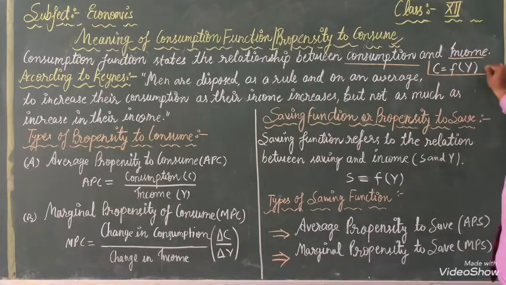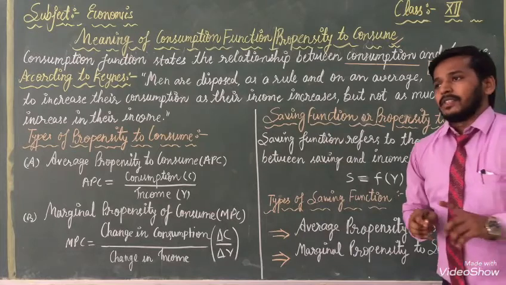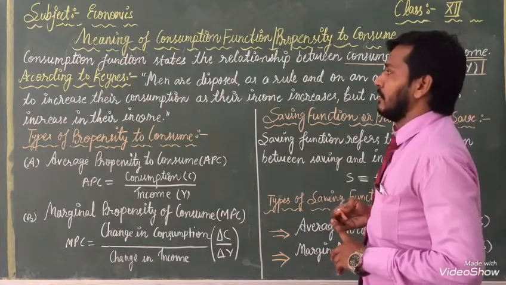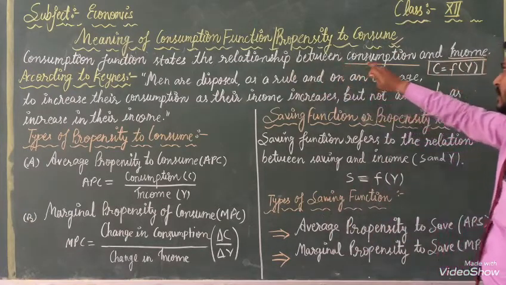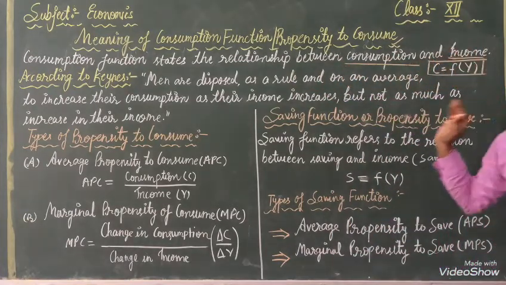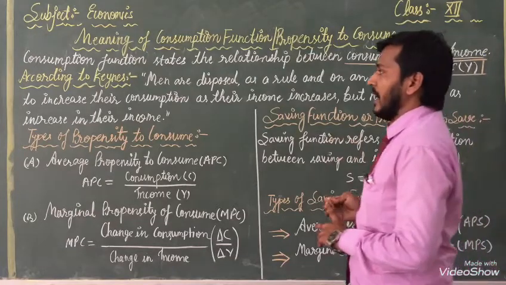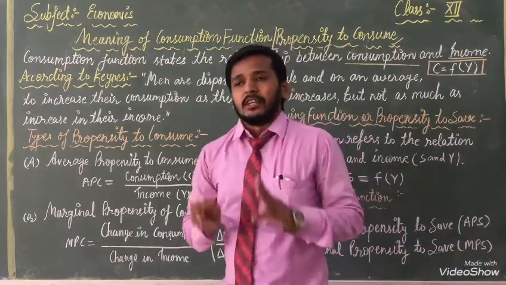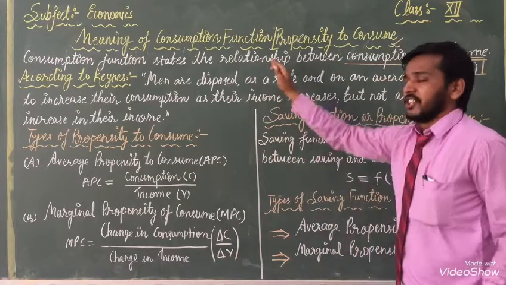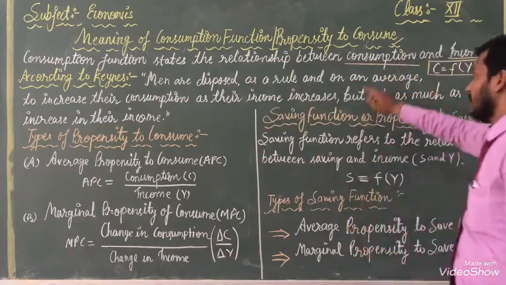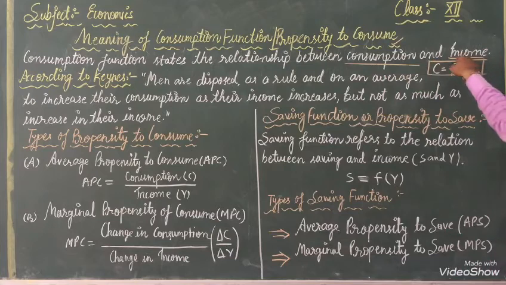We can say C equals f(Y). With the help of that we can state, calculate and know the relationship between consumption and income.